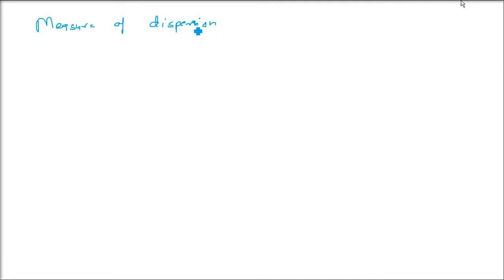Now don't go into the English. It's just how much the other values are distant from the center value, how much other values are varying with respect to the central value. That is, if I have a central value, wherever you plot the other values, either on a straight line like a number line or in a graph, how far they are, how much these values differ in distance from the central value. This is the measure of dispersion.